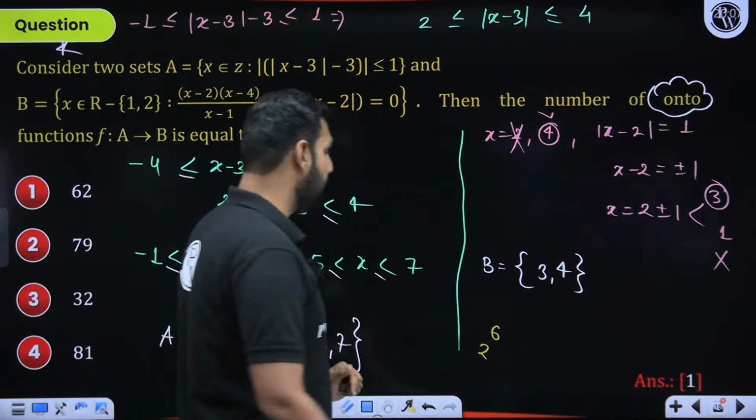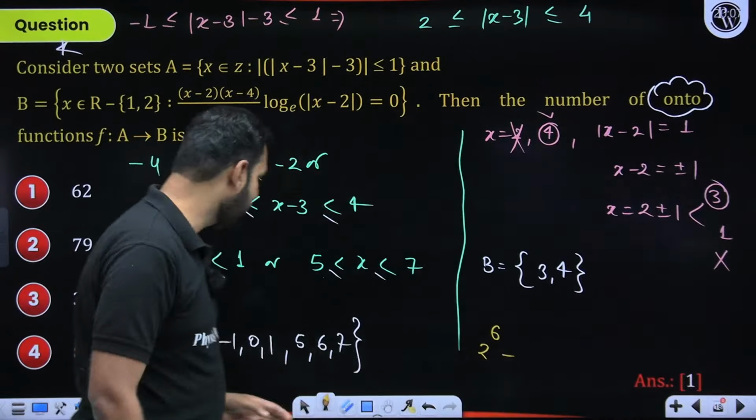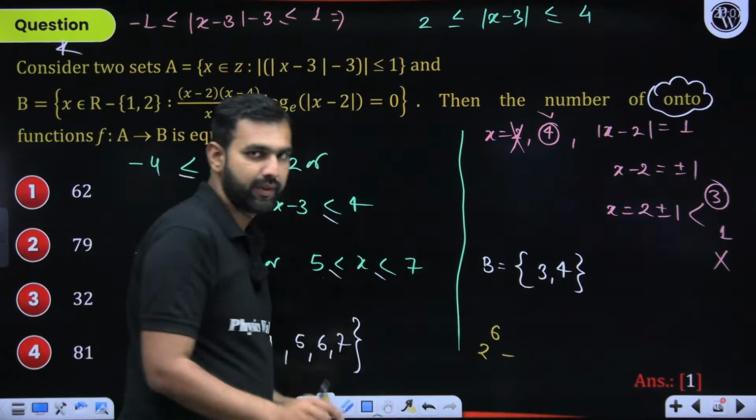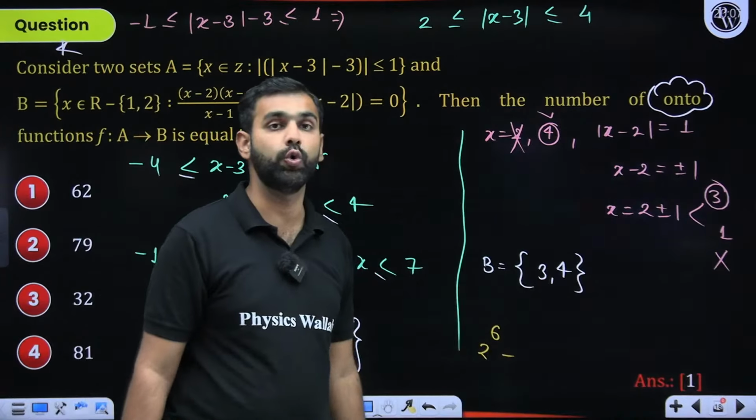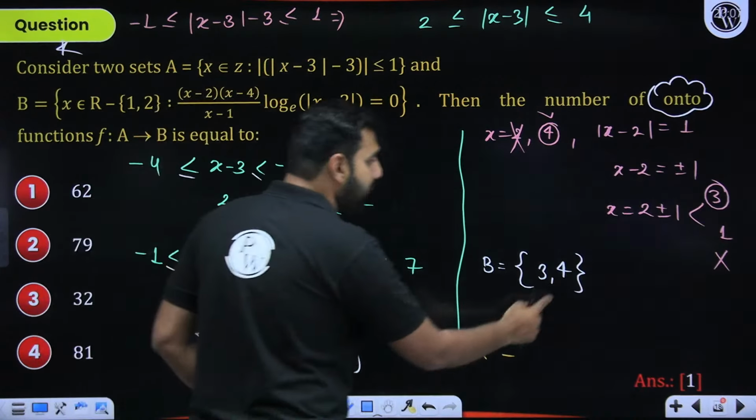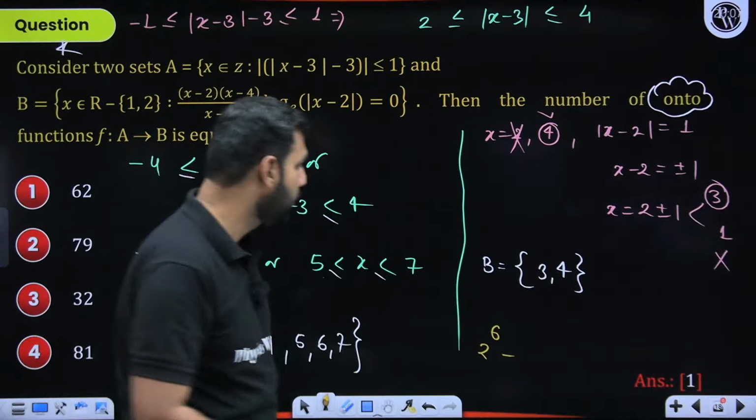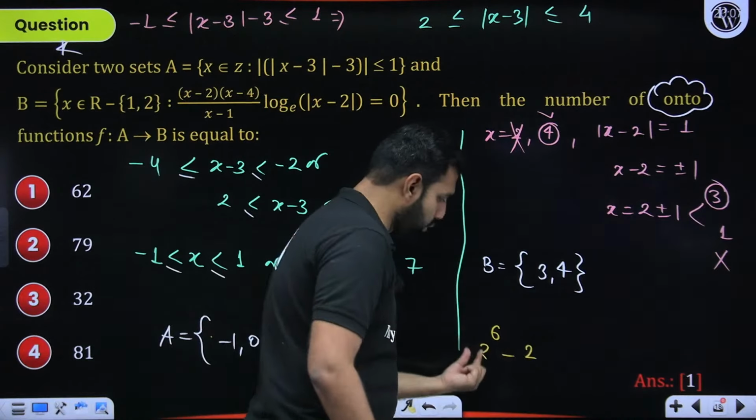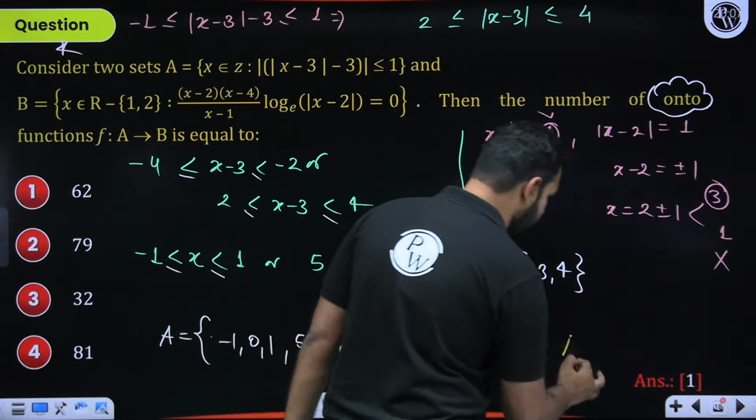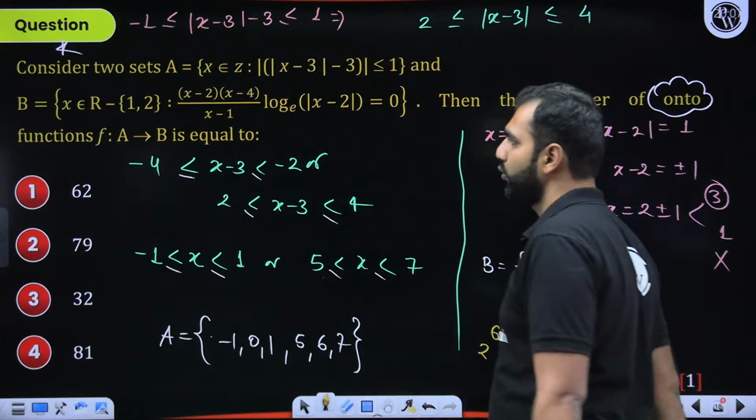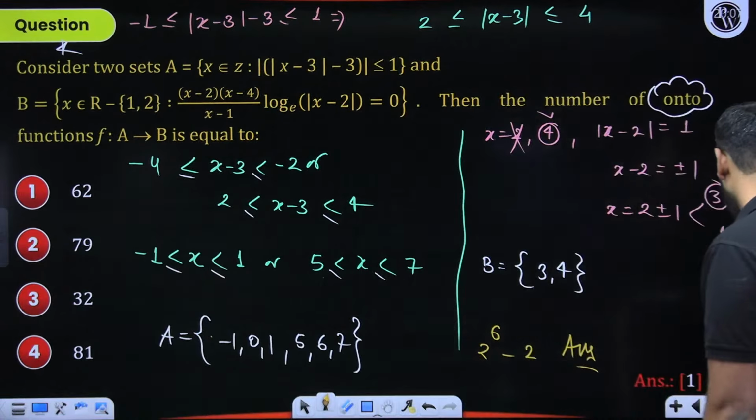All of these 6 elements have two choices each, which means the total number of functions will be 2 to the power 6. Minus the cases when all of these are mapped to 3, it will be into, because 4 will be left in the codomain. When all of these are mapped with 4, that will also be a case of into. So there are two functions which are into. So total minus into will be onto. That's your answer. I hope you have understood it very clearly. Option A, 64 minus 2.